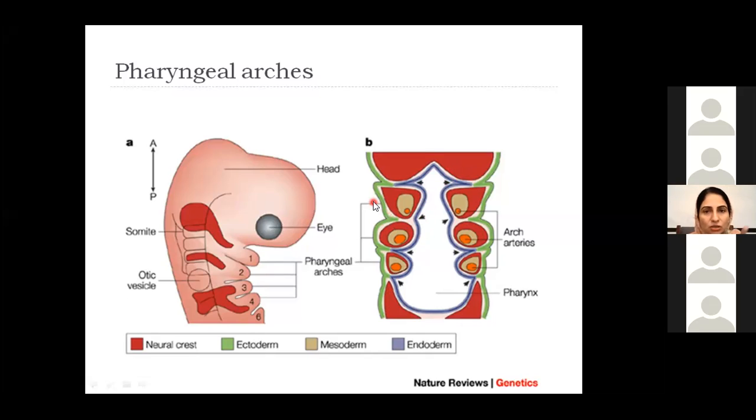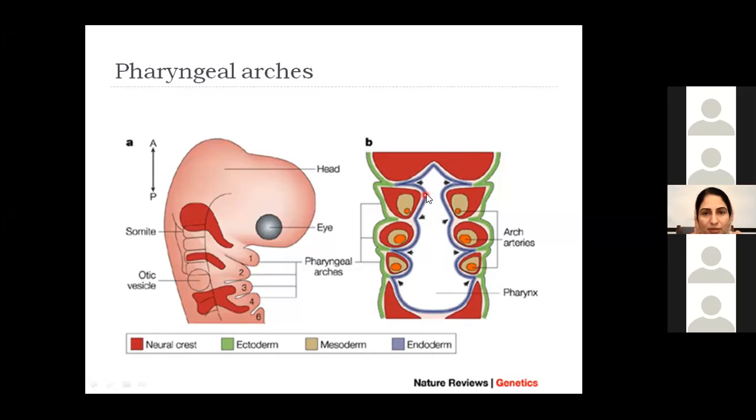Now there are another 2 important structures. The whole structure is the arch, but there are 2 important structures in between. One is from outside, one is from inside. From outside, in between 2 arches, there is a depression which is known as cleft or groove. This is the first pharyngeal cleft, then second, third, and fourth.